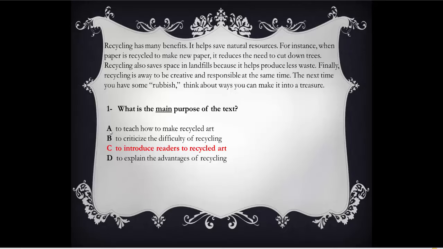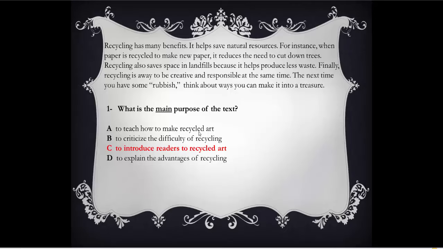Let's read the options. A, to teach how to make recycled art. B, to criticize the difficulty of recycling. C, to introduce readers to recycled art. D, to explain the advantages of recycling. So now we got to know what the text is mainly about. It's about recycled art or recycling. That's good. But what's the main idea of the text?